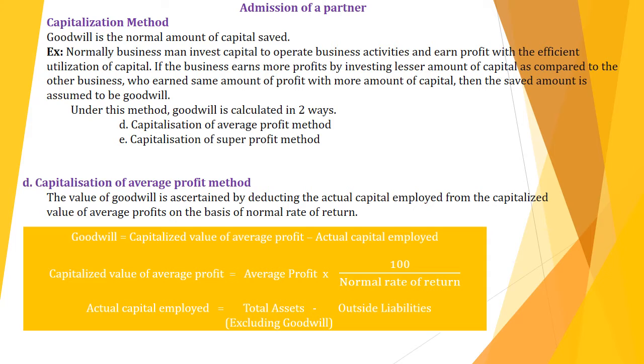The average profit formula you know very well. Next, actual capital employed equals total assets, excluding goodwill, minus outside liabilities. These formulas we have to use for calculating goodwill.